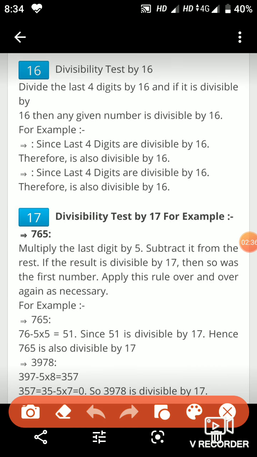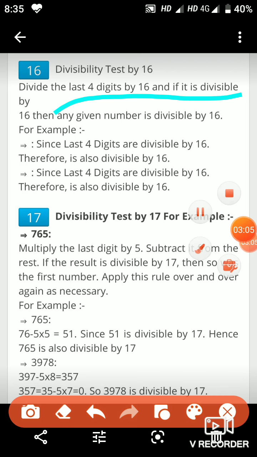Divisibility test by 16: divide the last four digits by 16, and if they are divisible by 16, then the given number is divisible by 16. If the last four digits are not divisible by 16, then the number will not be divisible by 16. Now let's come to the divisibility test of 17.